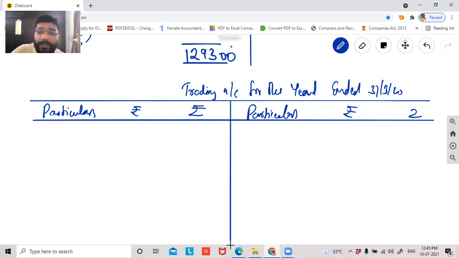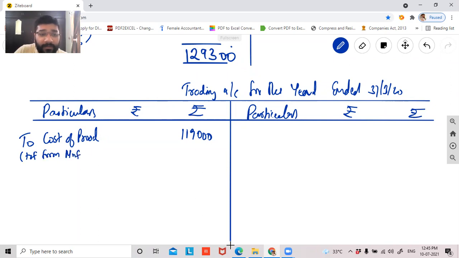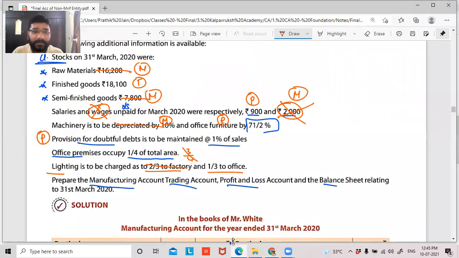Now, guys, immediately what I'll do is I'll record to cost of production, which is coming from the manufacturing account, which is 1,19,000 rupees. I'm recording my cost of production here, transferred from manufacturing account.